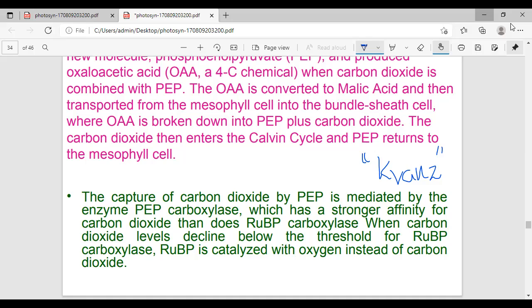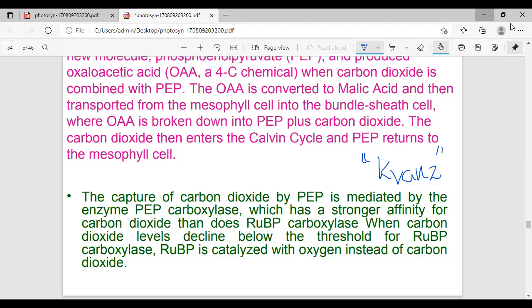Okay, see here in the diagram, this is the Kranz anatomy. You can observe the picture here. The C4 plant leaf structure is different compared to the C3 plants. For C4 plant leaves, I will give examples of monocotyledons: maize and sugar cane. One is maize and the second is sugar cane. But what is the structure of Kranz anatomy?